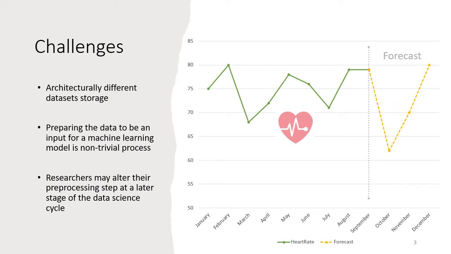A 2020 report by Anaconda shows that 45% of a data scientist's time is spent on preparing, loading, and cleaning the data for the task at hand. Finally, researchers may alter their preprocessing decisions by adding or removing features or including additional test sets to further evaluate the forecasting model.